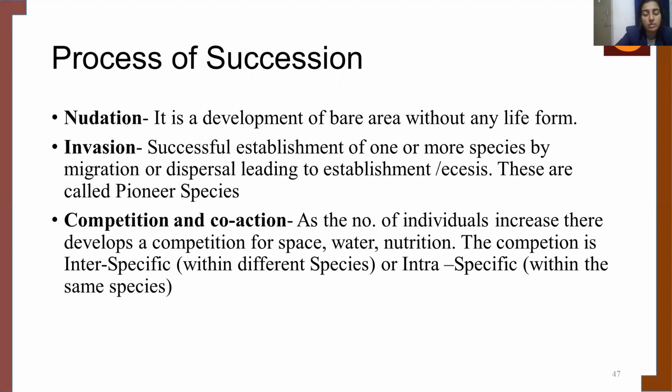The next aspect that we need to look into is competition and co-action. As the number of individuals increases, there develops a competition for space, water, and nutrition. When the individuals in a particular area are more, there will be competition among themselves to sustain their life. This competition is interspecific, between different species, or intraspecific, within the same species. In this way, they sustain in the ecosystem.